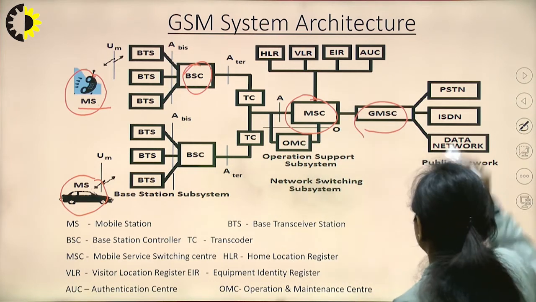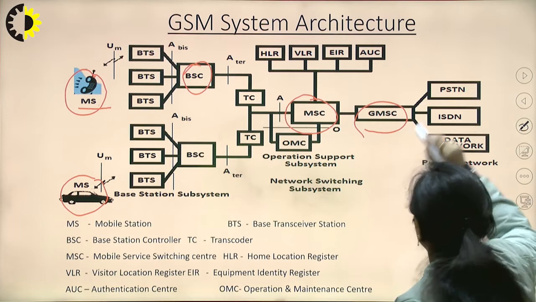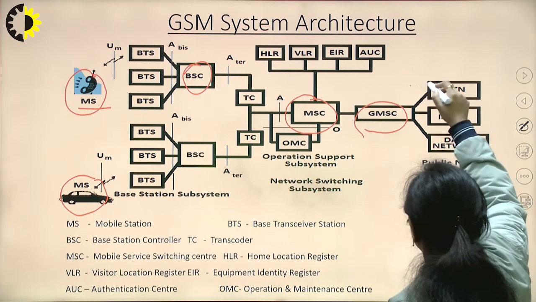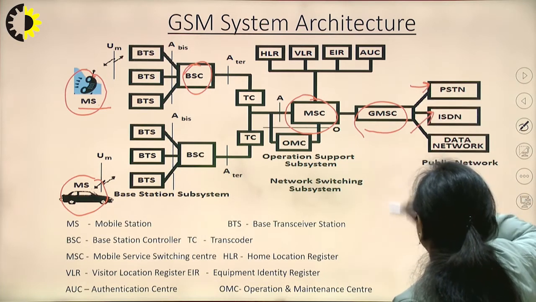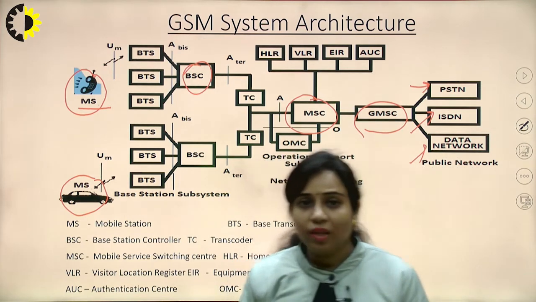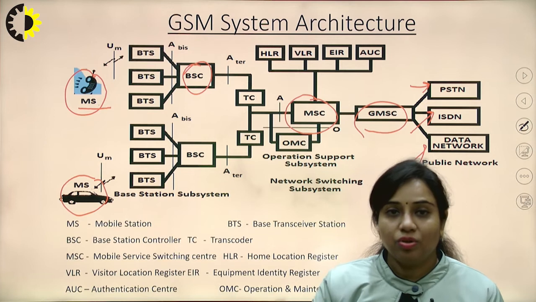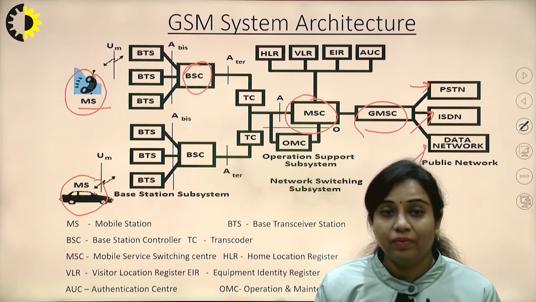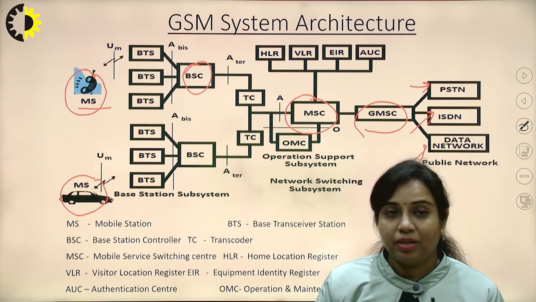At the receiver side, you can initiate a call to the PSTN, public switched telephone network, ISDN or data network. So, to any of the networks, you can initiate a call. So this diagram is very important when we are talking about this GSM architecture.